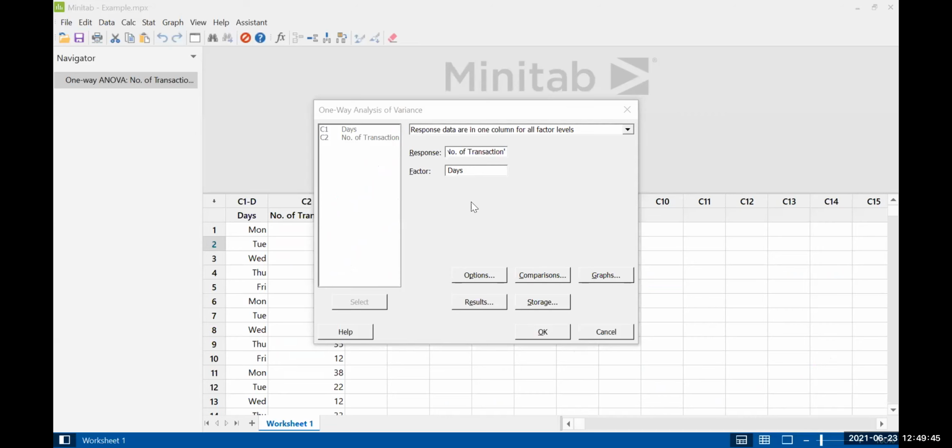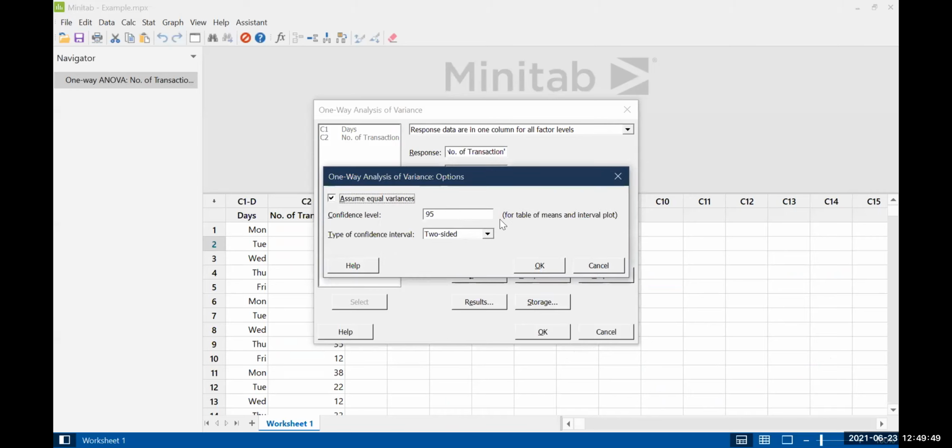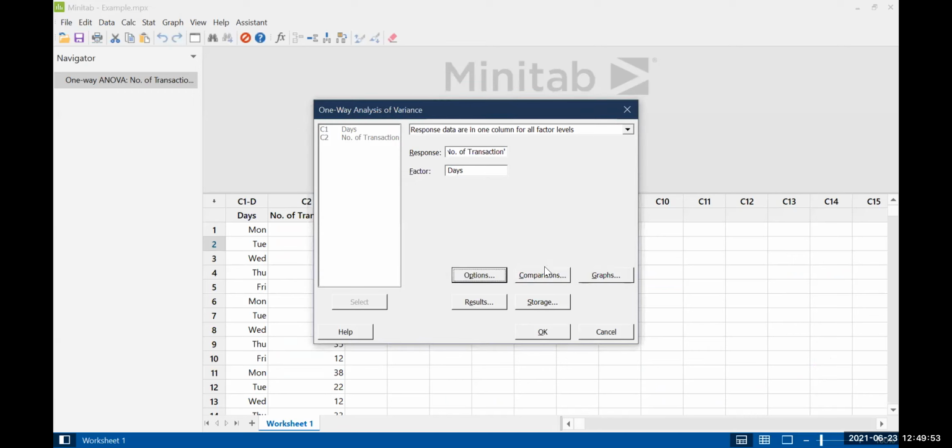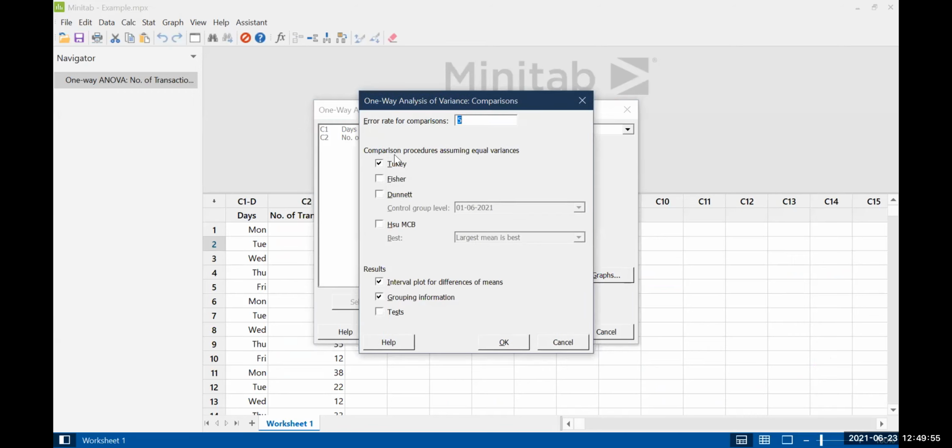Okay, so here we have some options, like the 95% confidence level. Then comparison: what kind of comparison process you are going to use. There are different methods available. For the details, you have to go through the books. Generally the Tukey method is applied, so take it.